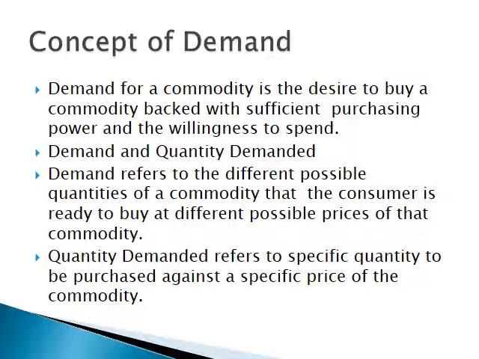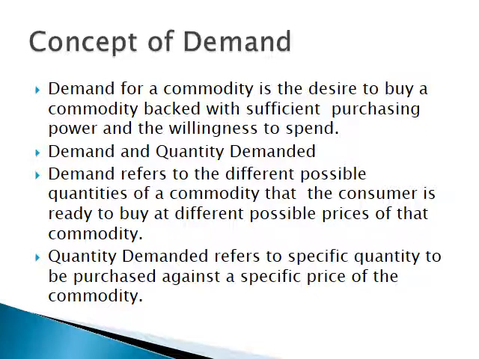Now, let us study the difference between demand and quantity demanded. Demand refers to the different possible quantities to be purchased at different possible prices of a commodity. Thus, demand for commodity X refers to, say, 10 units of X if price of X is 5 rupees per unit, 8 units of X if price of X is 6 rupees per unit, and so on.